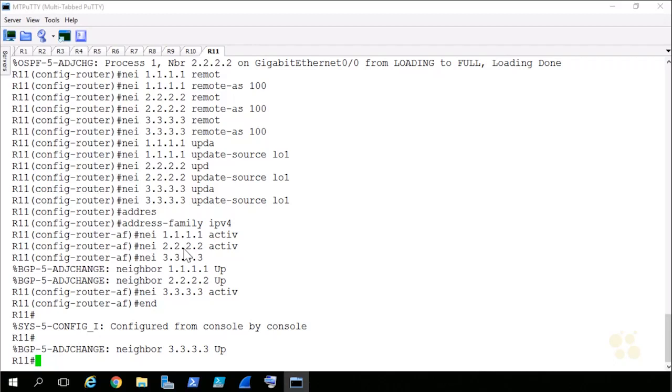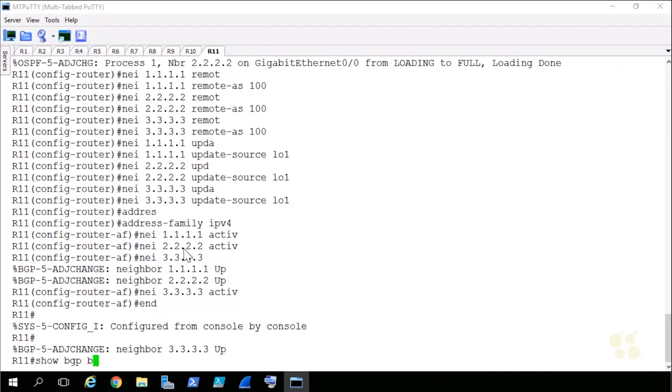And after just a few moments, I have my AS100 topology completely stood up. I ran OSPF to bring all the interfaces and routability into AS100. That way there's an IGP running and everybody can reach everybody. Then I was able to issue my neighbor commands. I went into the address family configuration mode, activated them, made sure I did the update source to loopback 1.